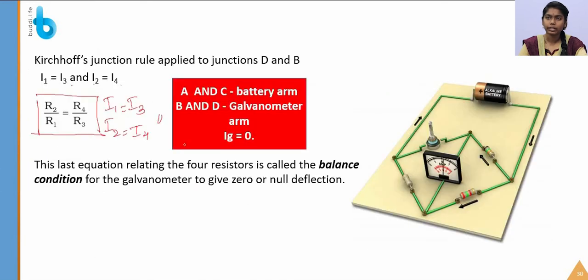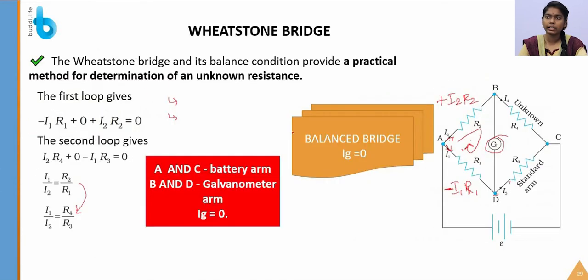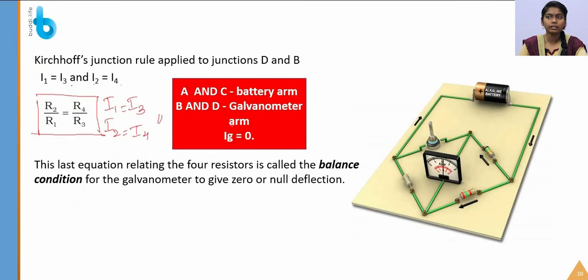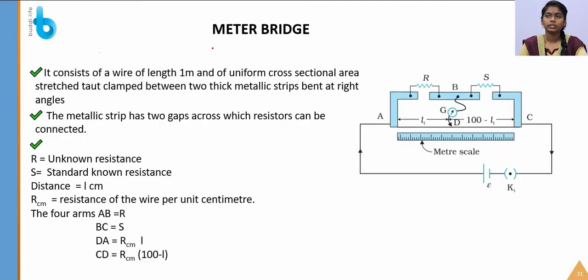So AC is the battery arm and BD is the galvanometer arm. Ig is the galvanometer current, which we are going to assume as 0 because it is a balanced circuit. In the balanced circuit, the galvanometer shows zero deflection. So let's see the meter bridge. Meter bridge is also one of the applications of Kirchhoff's rule.